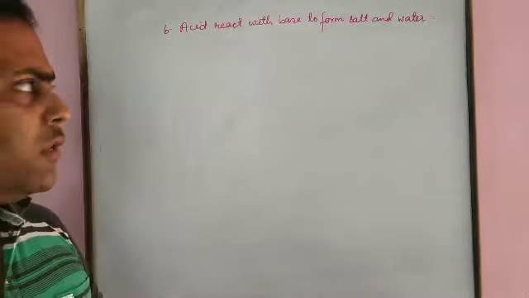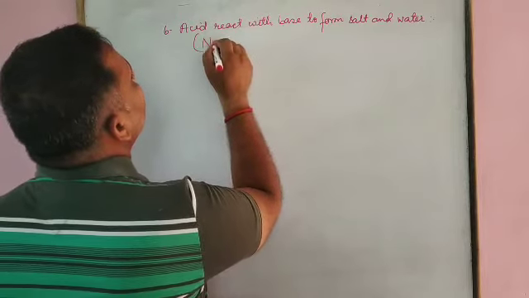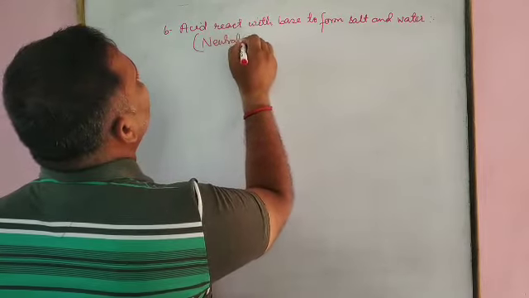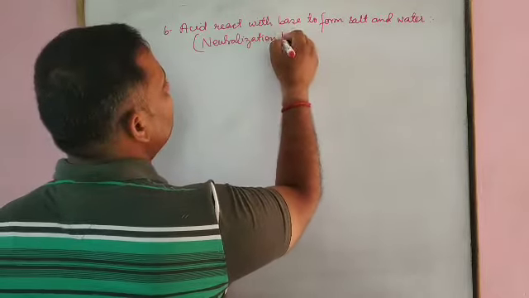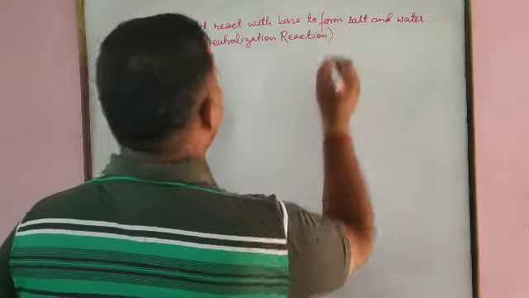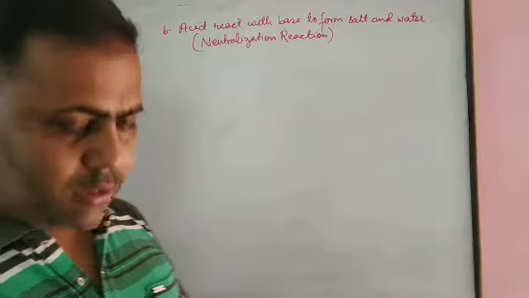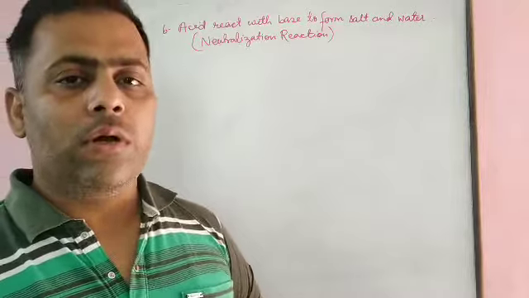This is also known as neutralization reaction. It means in this reaction, an acid reacts with base to form salt and water.